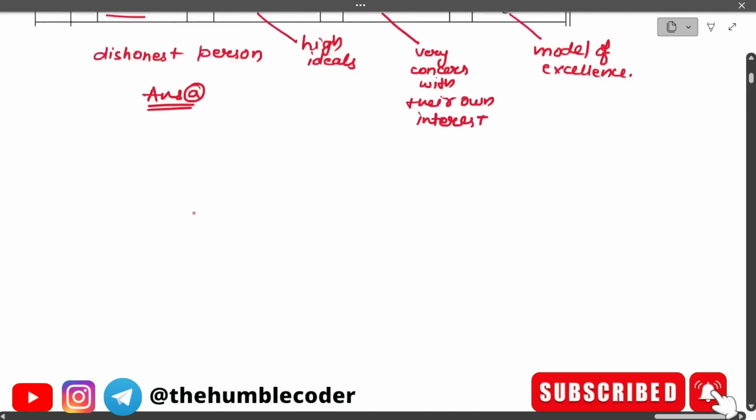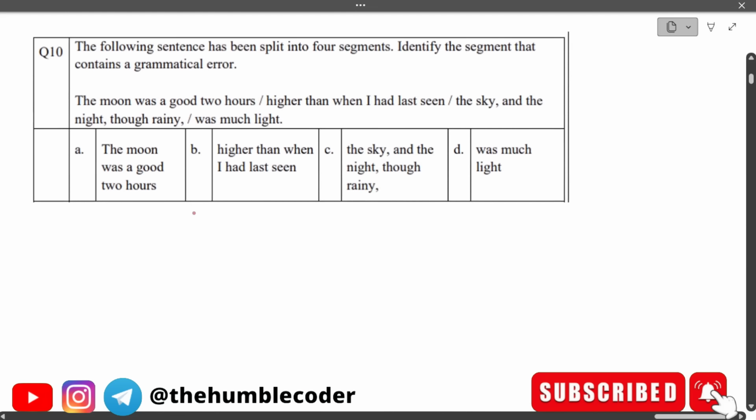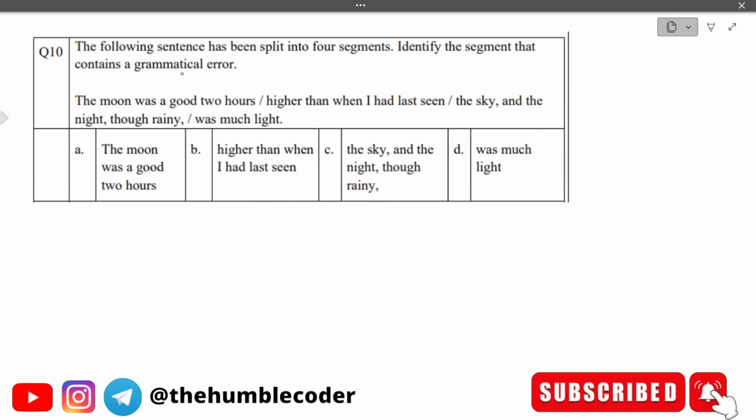Moving on to the next question now. We have this question. The following sentence has been split into 4 segments. Identify the segment that contains a grammatical error. Let's read out the sentence. The moon was a good 2 hours higher than when I had last seen. The sky and the night, too rainy, was much light. We have to tell which part of the sentence has the error.